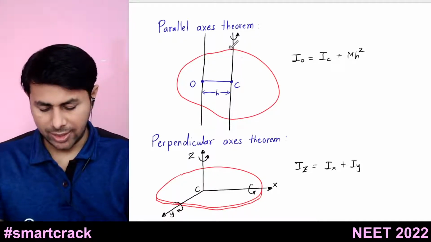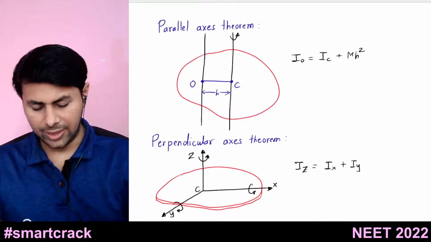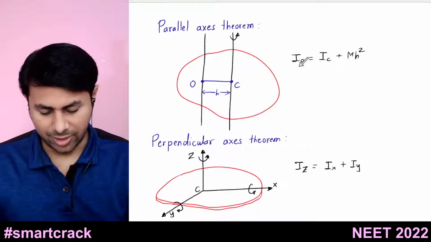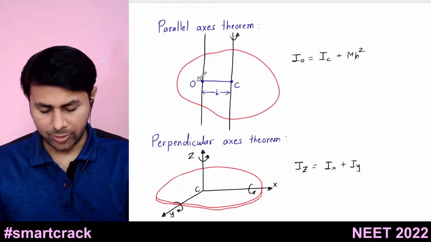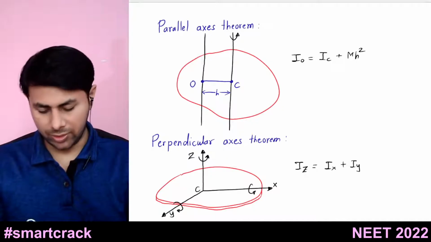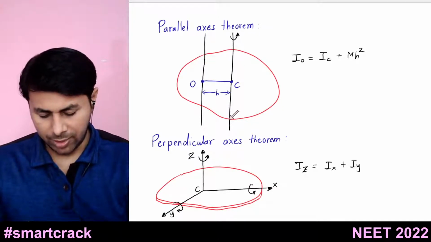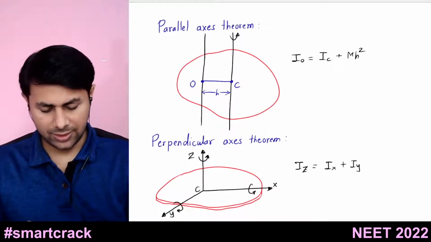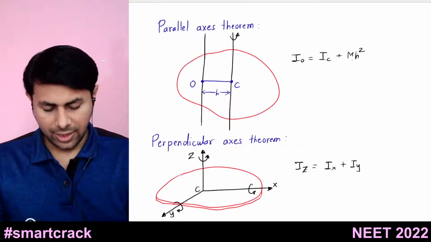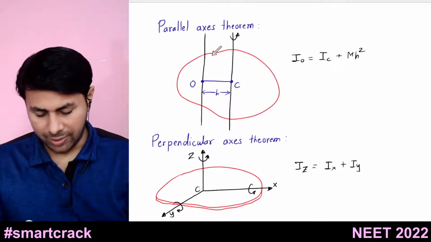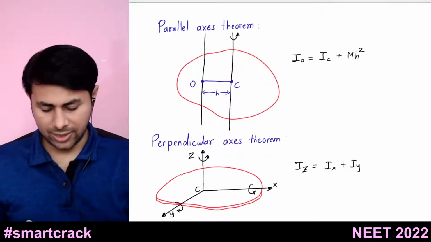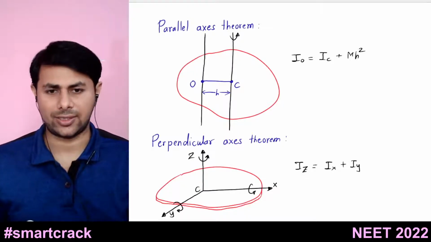Then I naught, the moment of inertia about this axis, is equal to the moment of inertia about the axis passing through the center of mass, Ic, plus m into h square, where m is the mass of the body and h is the distance between those two axes.